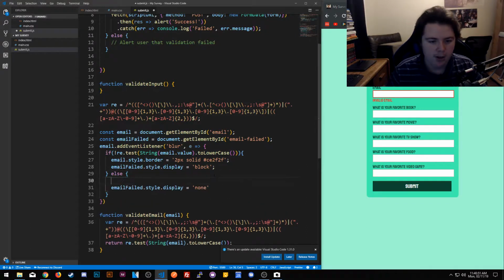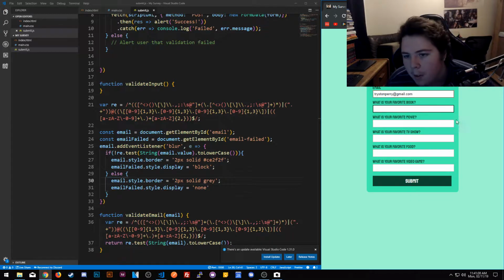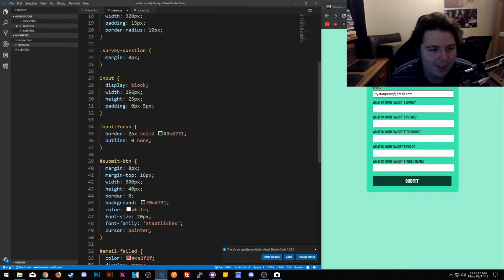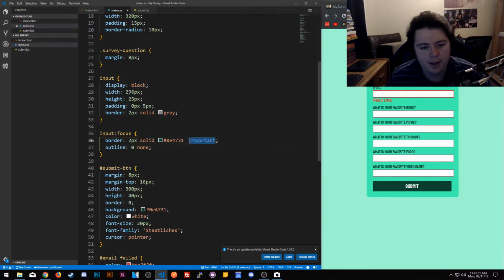We also change the border as well. So actually, change the border back to regular. Border equals one pixel solid. Basically, border. Trystan Berry at gmail.com. Maybe we just change the input to that border. So that's really work. That's fine. Actually, I'll get there. Oh well. Disable the. Okay, we want to do import. That's very important.